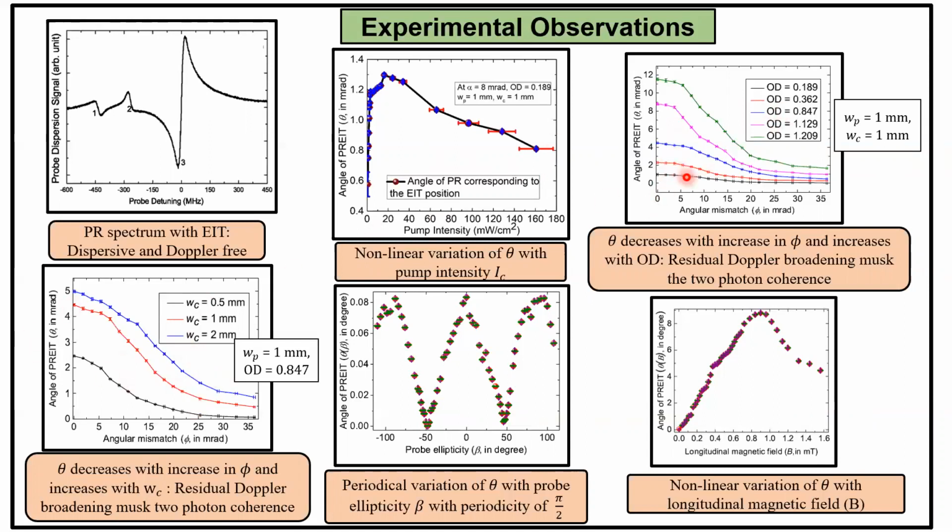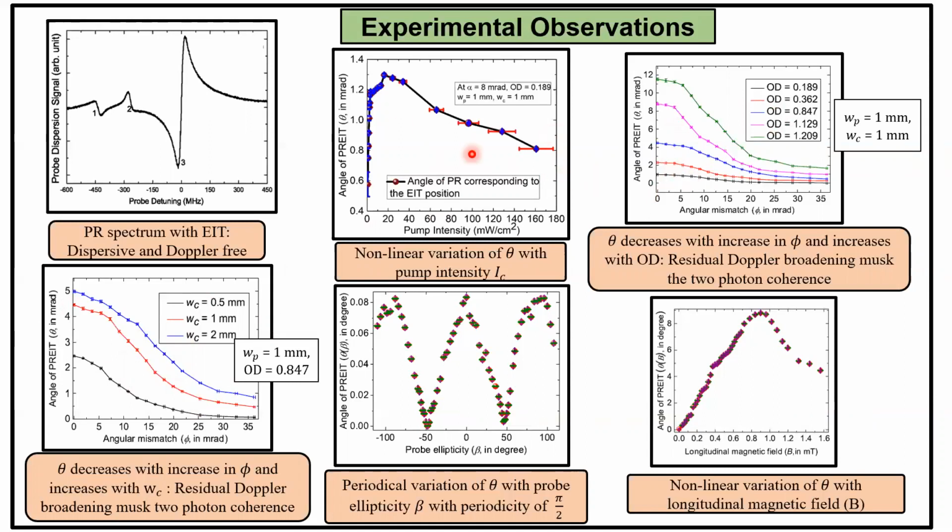So we got a similar kind of variation in both cases. We observe that as we increase the angular mismatch, the angle of rotation decreases, because here the residual Doppler broadening phenomenon masks the two-photon coherence of the medium.